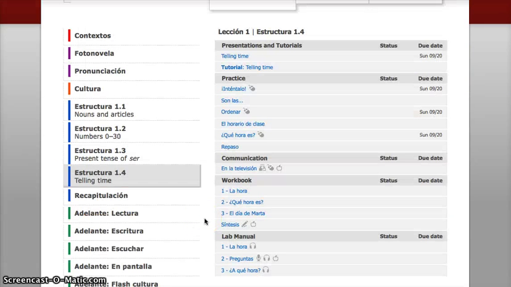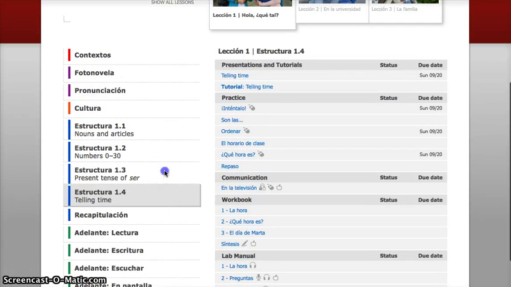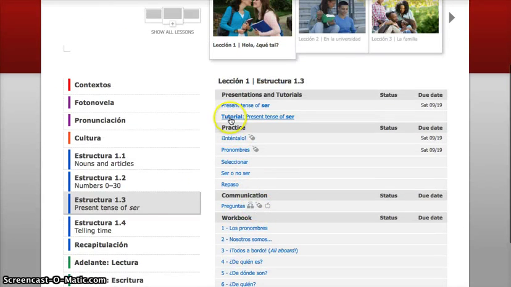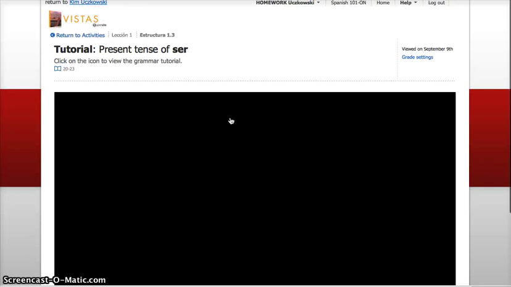So that's what a tutorial looks like, and in every section you're going to have tutorials. So you should look for the tutorial, click on it, and that's what I want you to listen to a couple of times until you memorize it. Take notes in your notebook, make sure that you write everything down. This class is independent, so you have to be on the ball with everything.